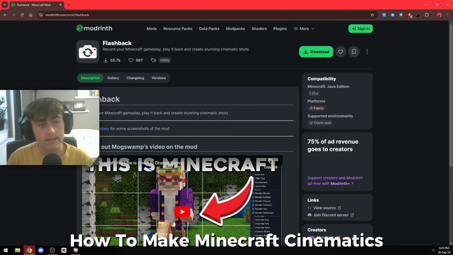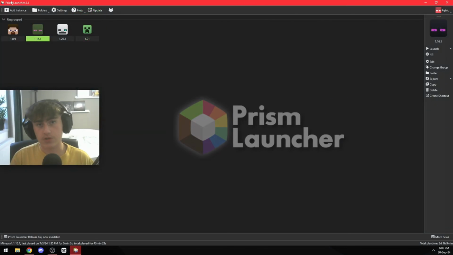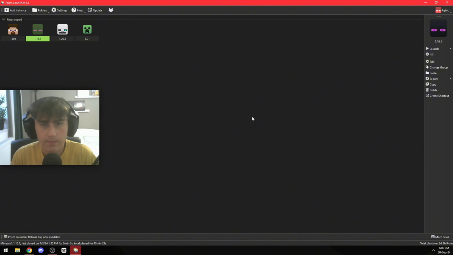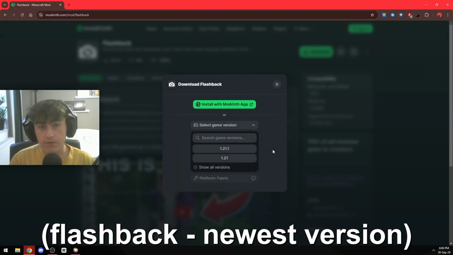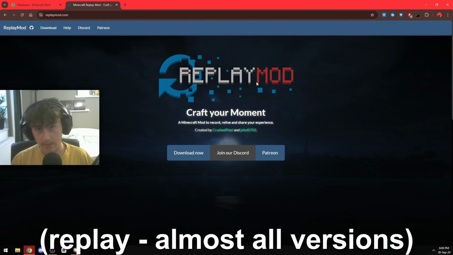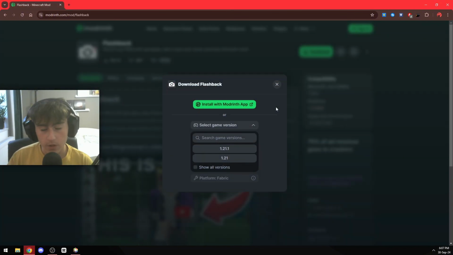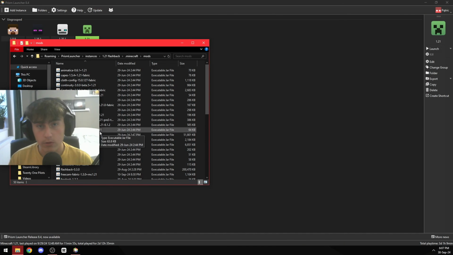Literally all you need is this mod, the Flashback mod, and the Minecraft launcher. I use Prism Launcher. You can use whatever you want, but this is what I prefer. Make sure to download the mod in your version. If you want a mod that's compatible with earlier versions, you should choose Replay Mod. It's also really good, and it supports almost every version. But for today's video, I'm going to use Flashback mod. So once you've downloaded it, go ahead and drop it in the mods folder and launch the game.